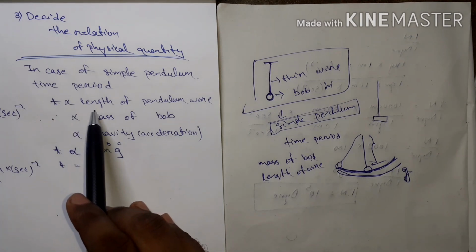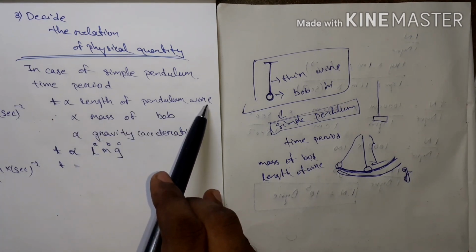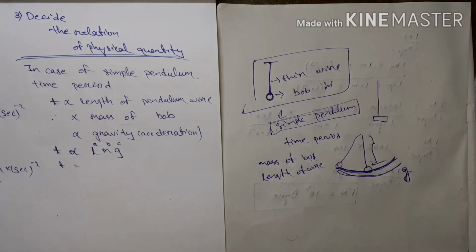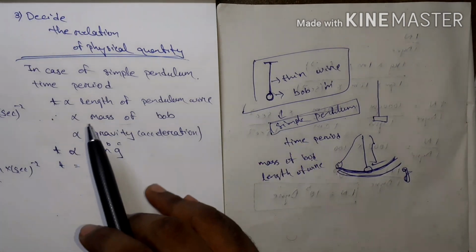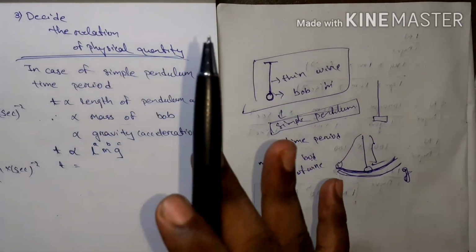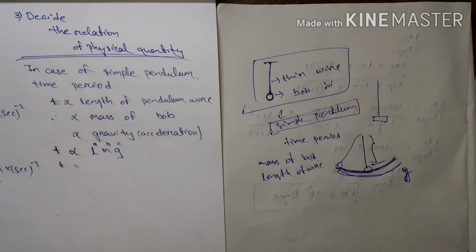The time period depends on the length of the pendulum wire, the mass of the bob, and the acceleration due to gravity. How it depends, we don't know. We only know that it depends on these, but how it depends, we have to find.